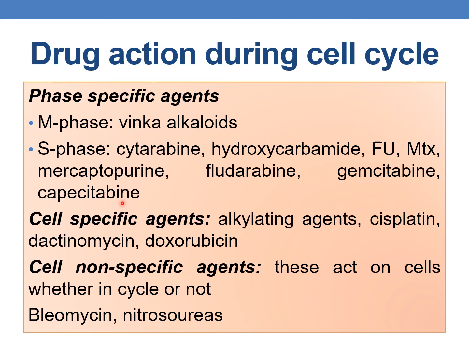These are some of the drugs which are S phase specific. Coming to cell cycle specific agents, they are alkylating agents, cisplatin, dactinomycin, and doxorubicin.